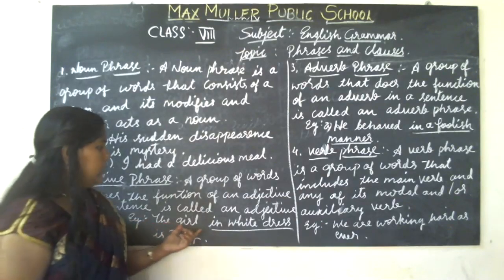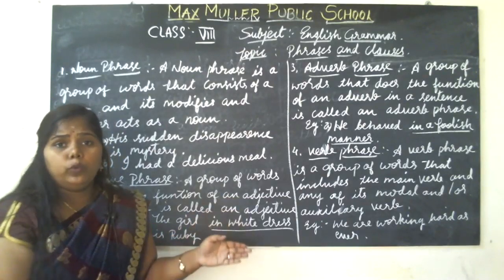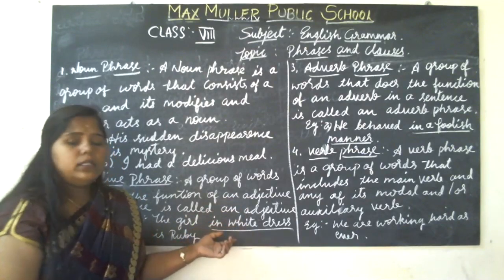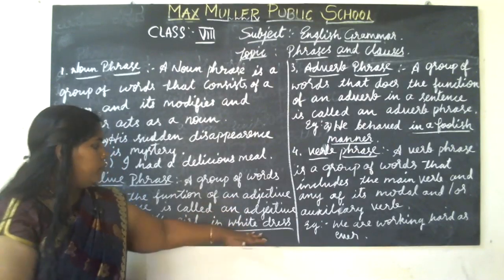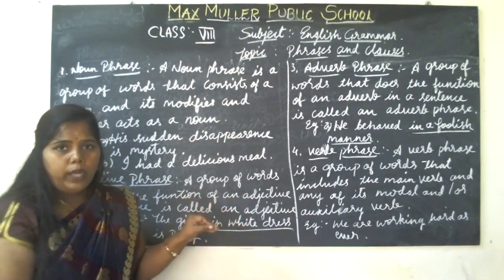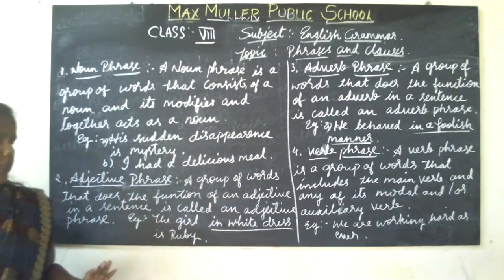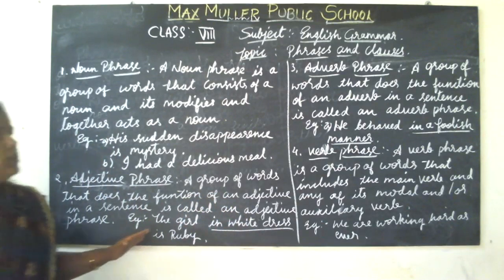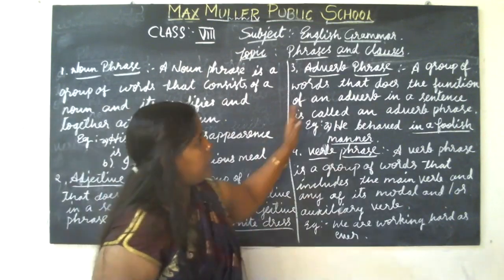Example: the girl in white dress is Ruby. The girl in white dress is Ruby. She is in the white dress, right? This is the adjective phrase. So the third one is the adverb phrase.